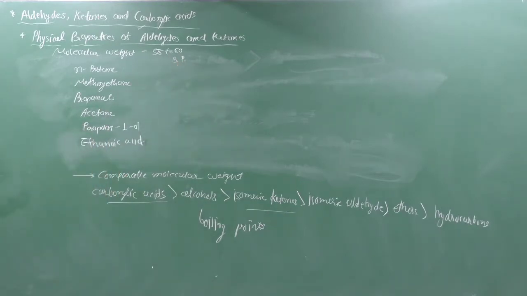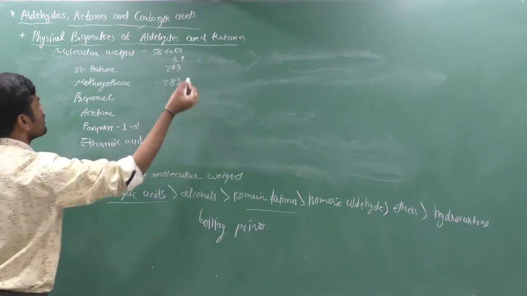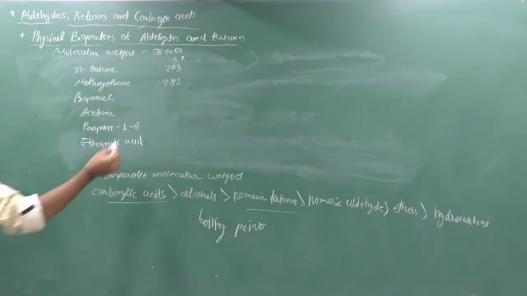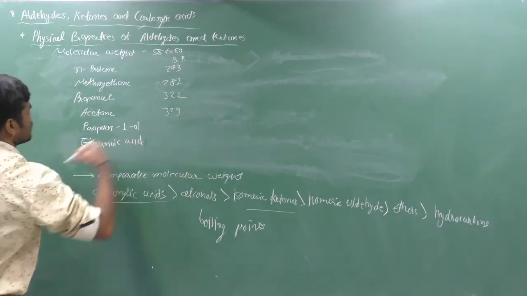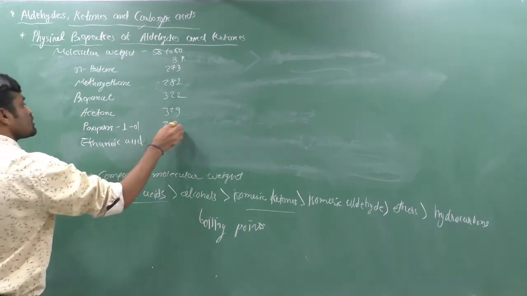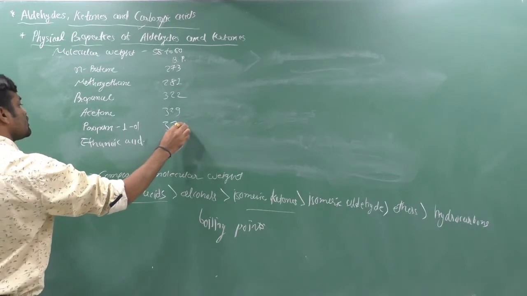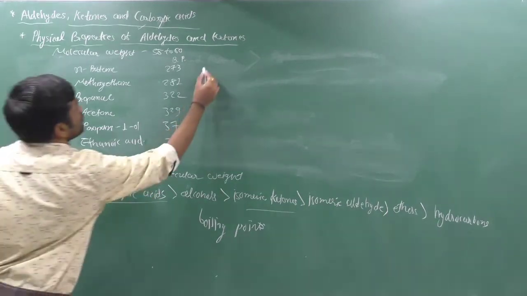If you think about normal butane, the boiling point is 273, then 281, then 322, then 329, then 370, then 391.